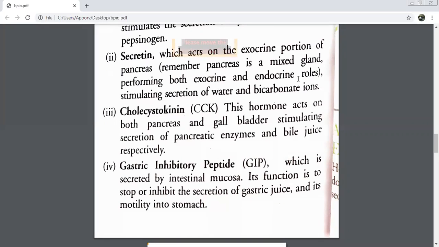I think this part you're not able to understand. Basically understand this: this is a peptide, a normal peptide hormone. This decreases the secretion of the stomach acid. Basically, it is going to decrease the secretions of the stomach, whether it is the gastric juices or the hydrochloric acid, though not mentioned here. But basically, it is going to help in decreasing the secretion of both of them. And why does it do this? So that it can protect the small intestine from damage.